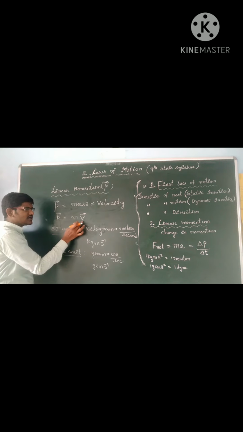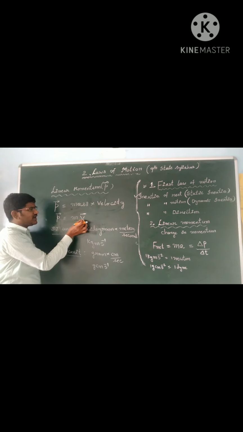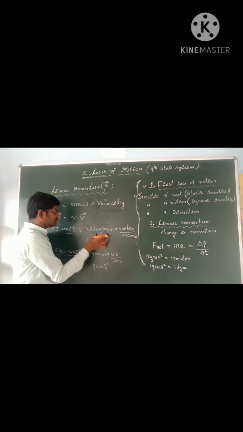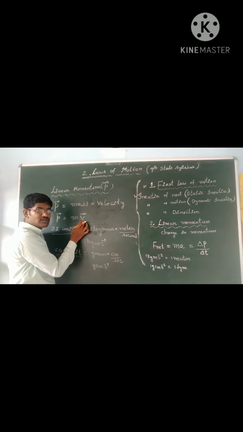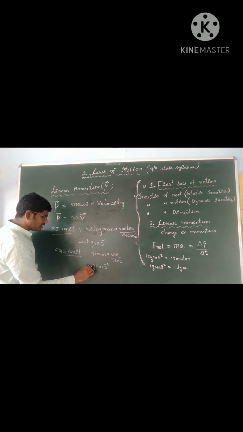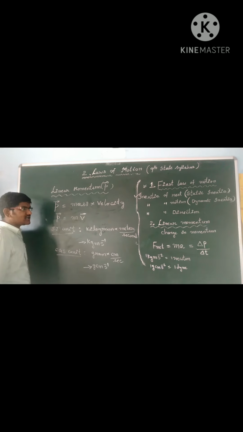Linear momentum means mass into velocity. Velocity is a vector quantity, so momentum is also a vector quantity. To get the units of momentum, we must write the units of mass and the units of velocity. So the units will be kilogram meter second power minus 1 and gram centimeter second power minus 1.